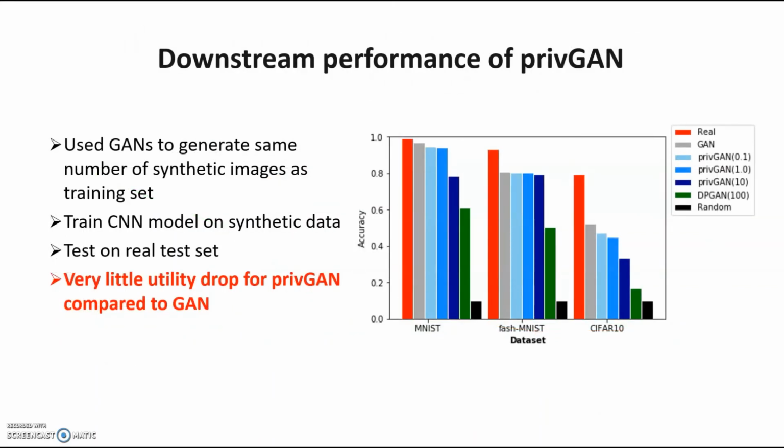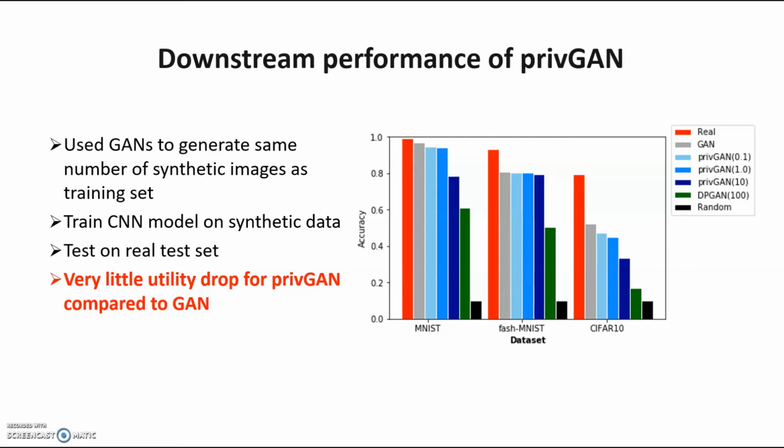As mentioned before, one of the motivations behind privGAN was providing a decent level of performance and downstream utility while providing membership privacy benefits.